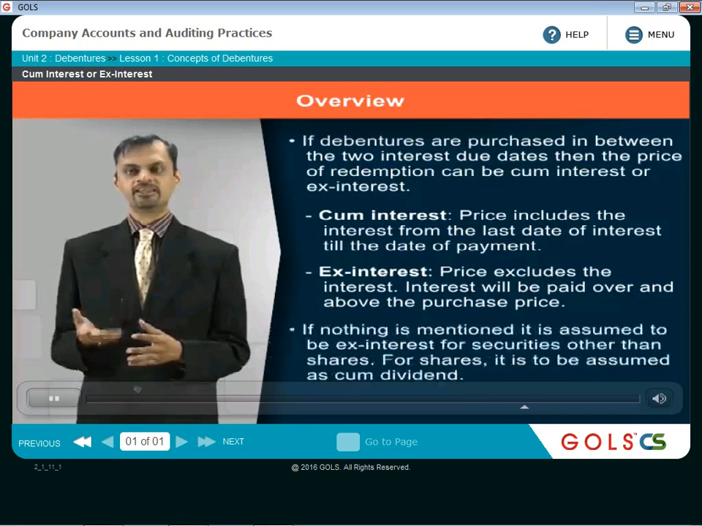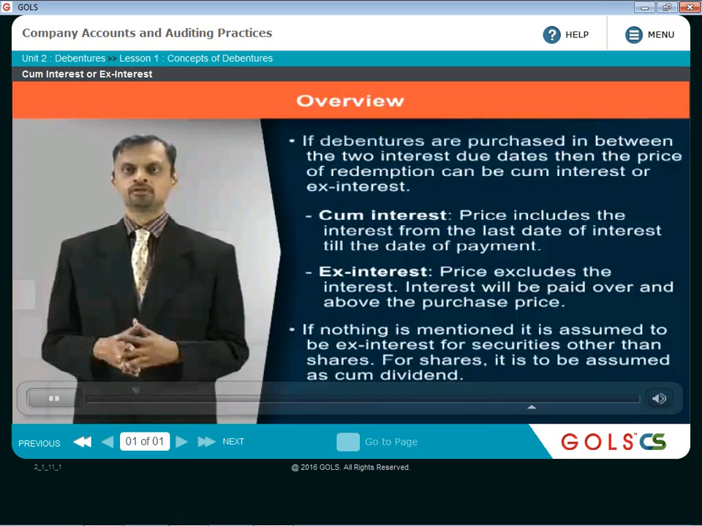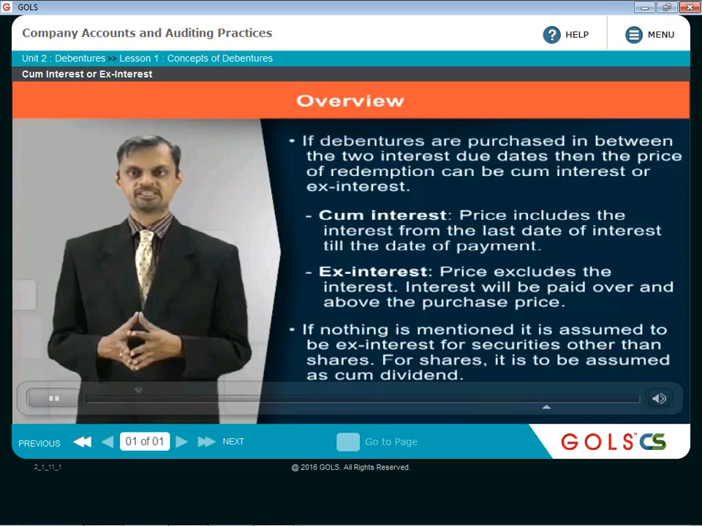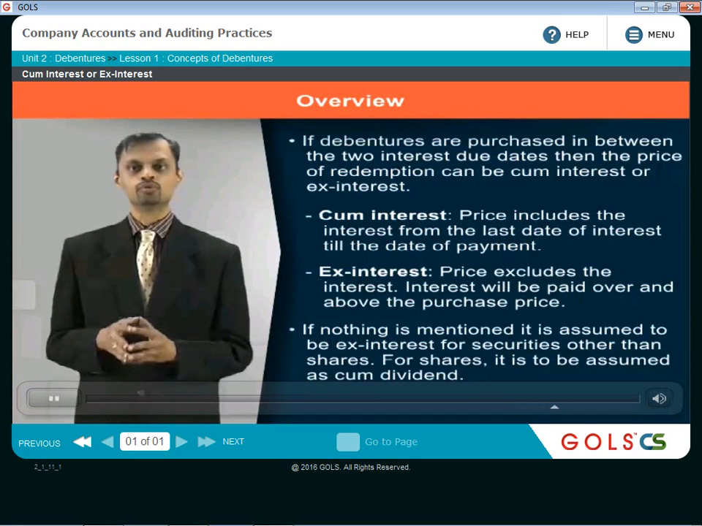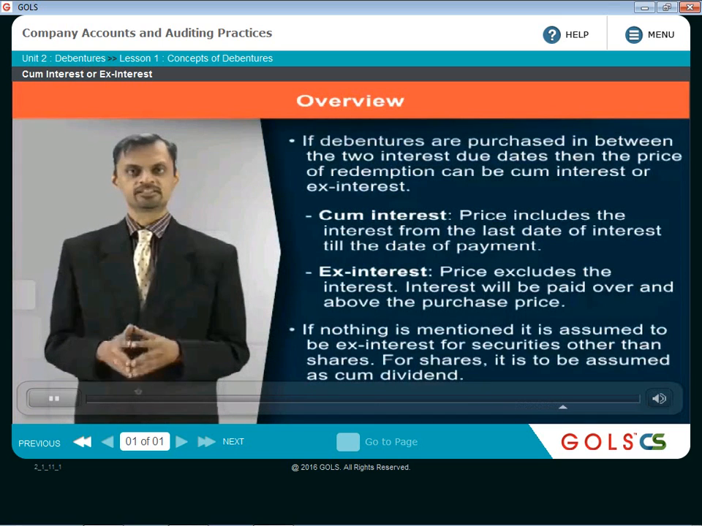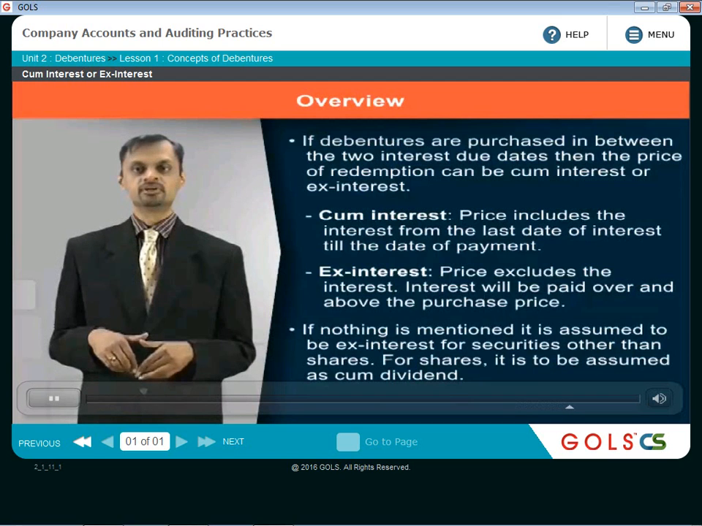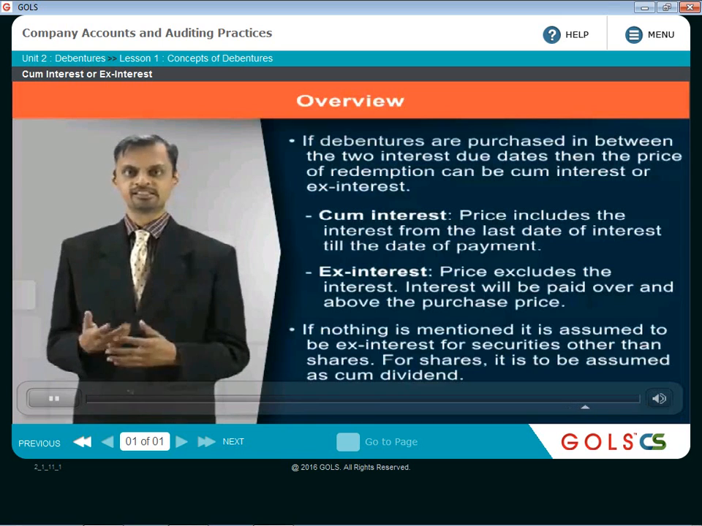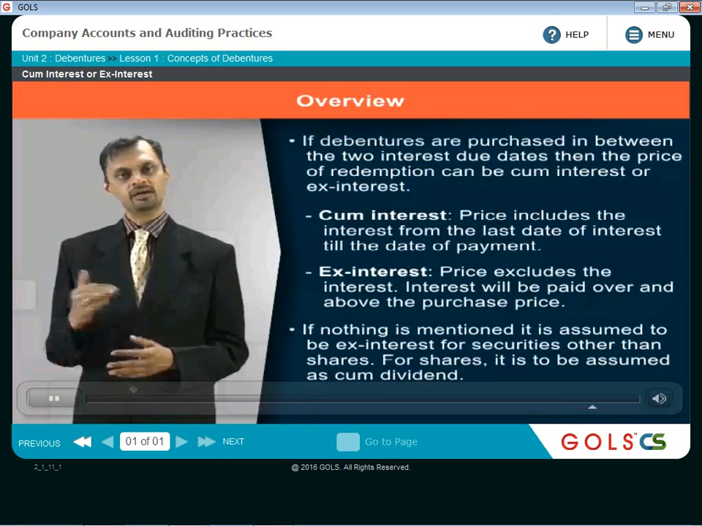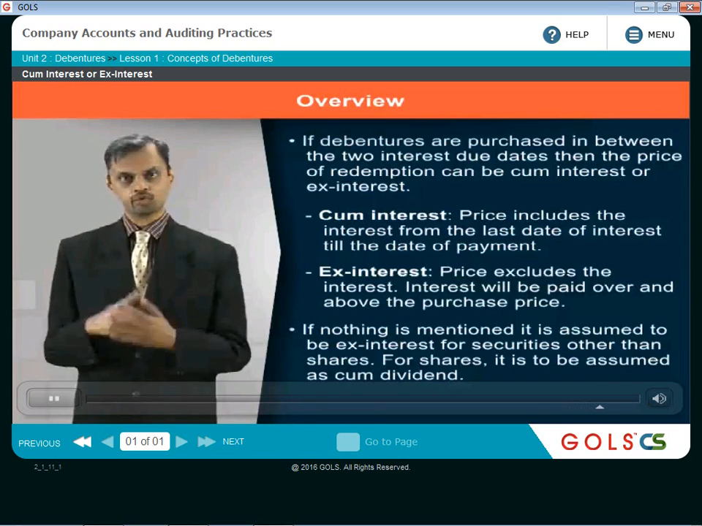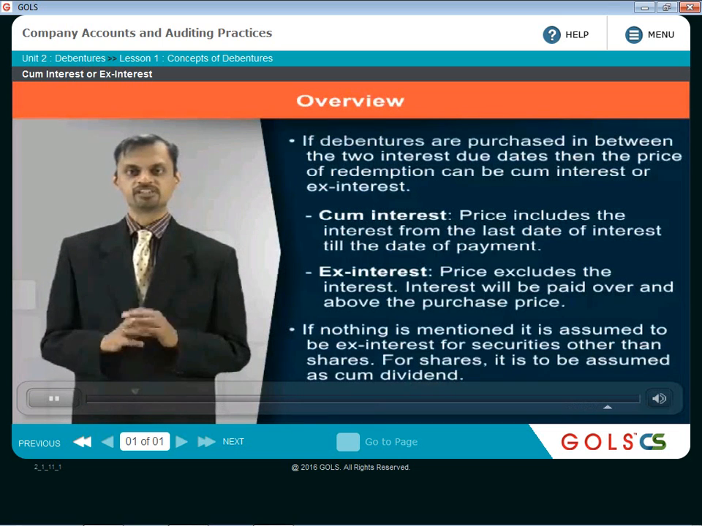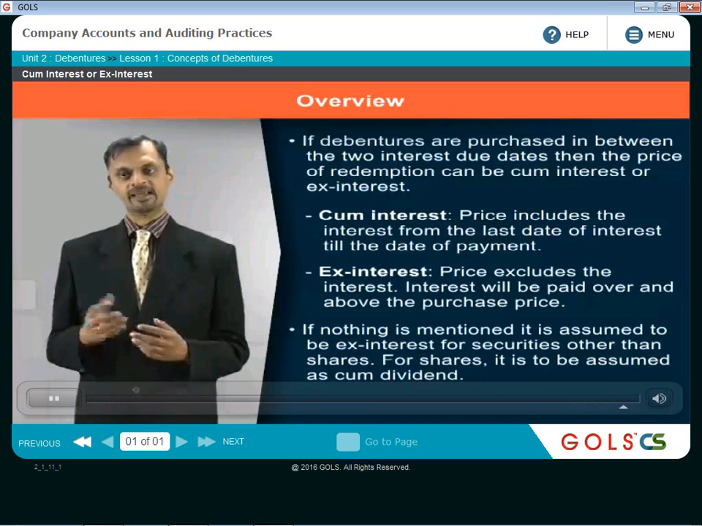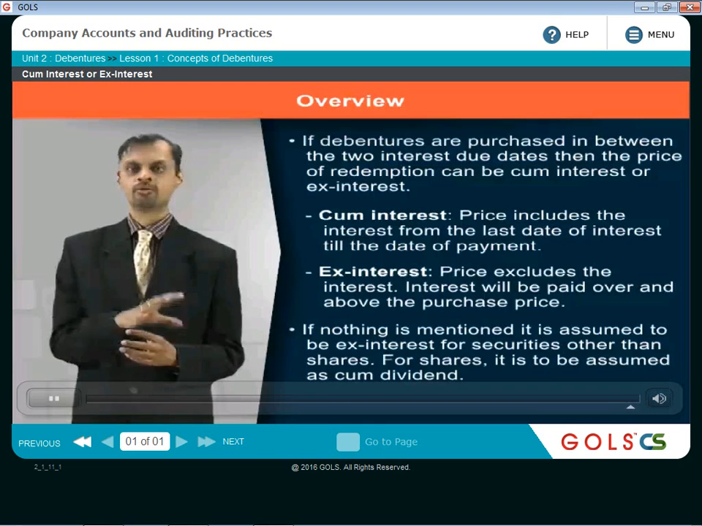If nothing is mentioned in the question or in the document for purchasing the debentures, then the price is always assumed to be ex interest for securities other than shares. In case of shares, if nothing is mentioned, then the price for the sale of shares is always assumed to be cum dividend. That means it is assumed to be including the dividend. But other than shares, in case of all other securities, when nothing is mentioned, the price is always assumed to be ex interest, and hence it is understood that the interest will be paid over and above the price, that will be separate.